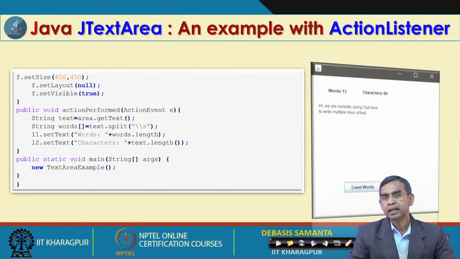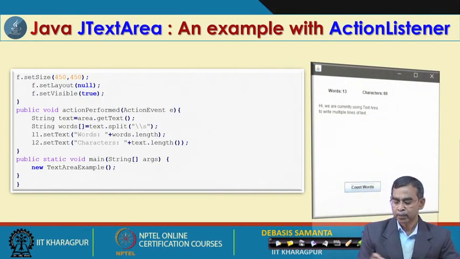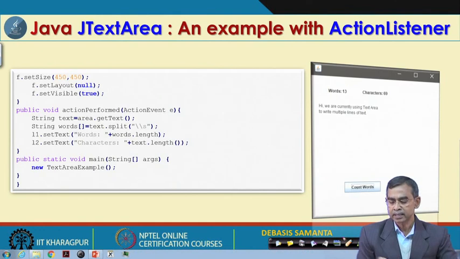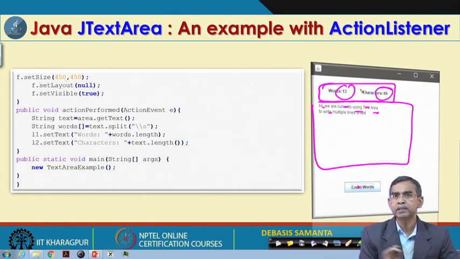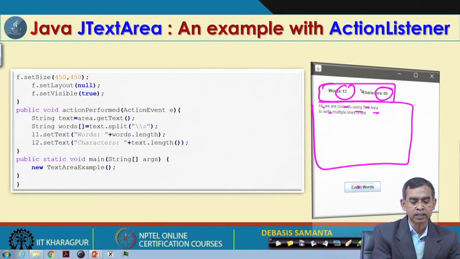Here, in this action listener, there is one very important and interesting thing that you can note. So, this is basically your text area. In this text area you can type some text, cut and paste also you can do, no issue. And then there is a button we have used which counts words. Now, if we click it, then automatically the word count and the character count will come. Now, how is it done? You do not have to write any explicit code for that. You see what the code is, it is here.